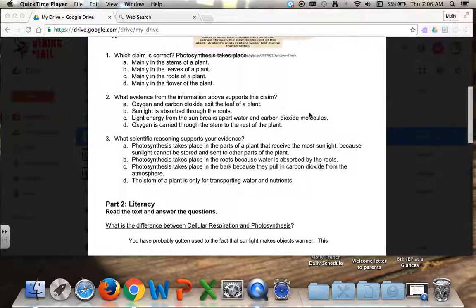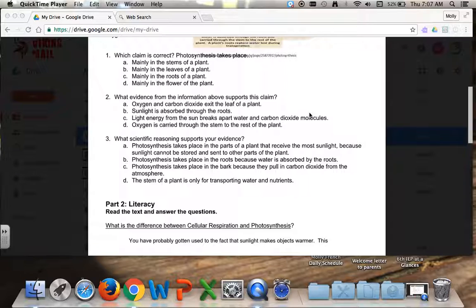Number 2. What evidence from the information above supports this claim? A. Oxygen and carbon dioxide exit the leaf of the plant. B. Sunlight is absorbed through the roots. C. Light energy from the sun breaks apart water and carbon dioxide molecules. Or D. Oxygen is carried through the stem to the rest of the plant.